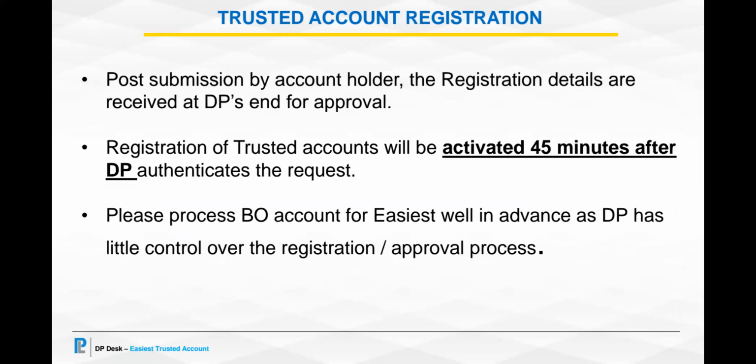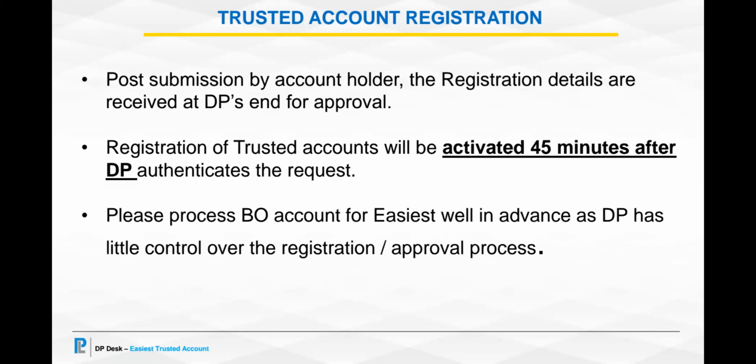Post our approval, the registration of the trusted account will be forwarded to CDSL. CDSL has this process of activating, or registering, all the trusted accounts with a gap of 40-45 minutes.